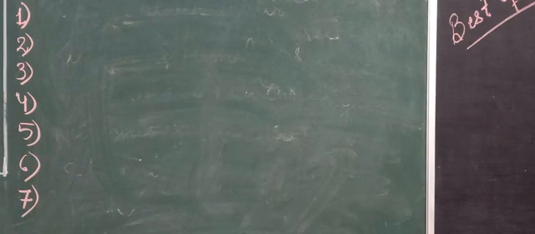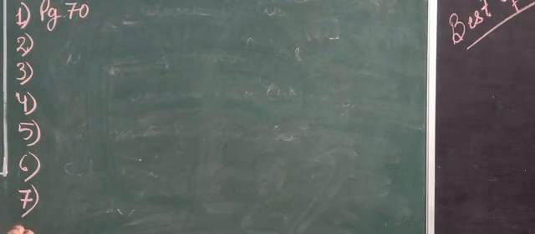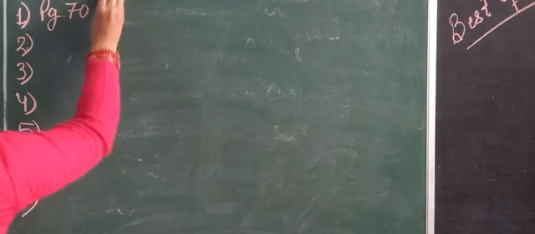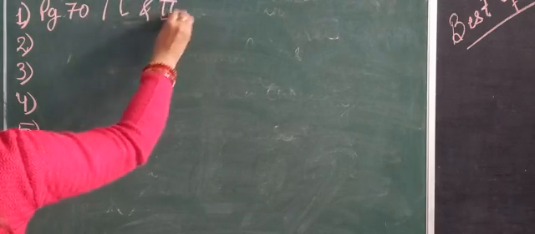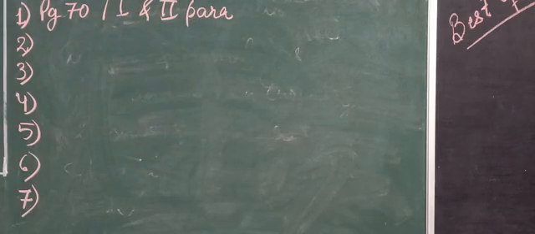Discuss about geographical position of Asia by mentioning its latitude, longitude and land features. You can see page number 70. Introduction, location and extent, their latitude and longitude is given, and in the second paragraph its land features are given. Okay, so from first and second paragraph you can select the answer and write in your own words. You write the latitudinal and longitudinal extent, and then from the second paragraph you write the land features.